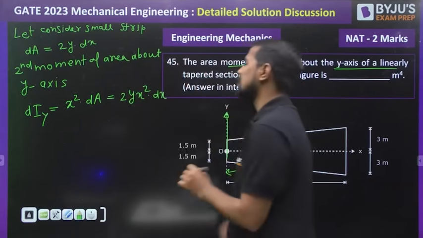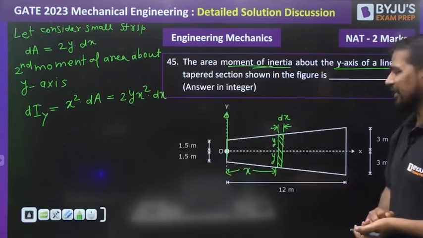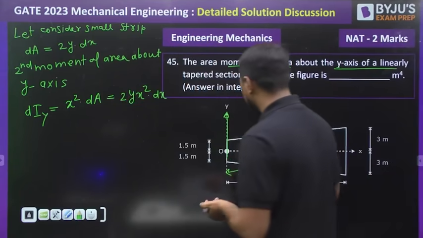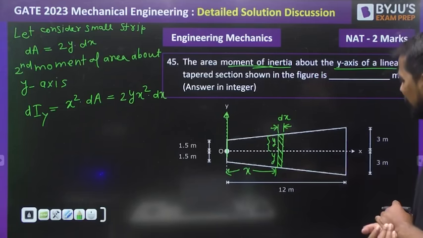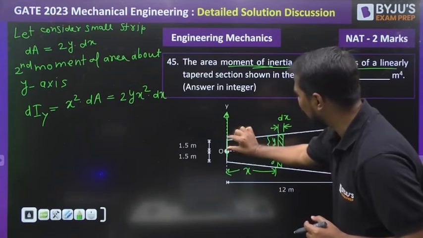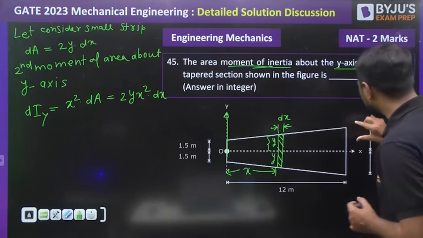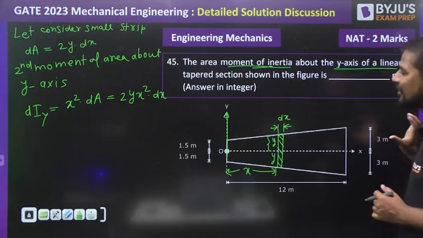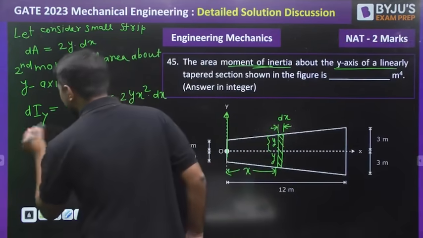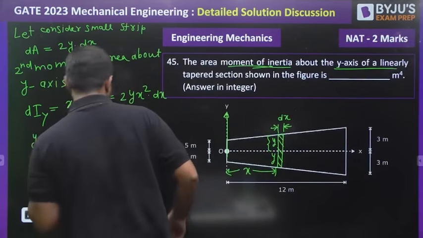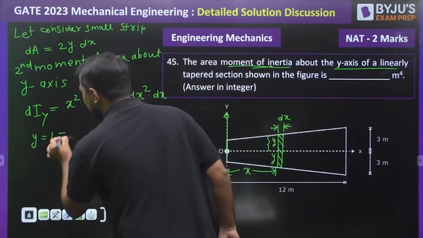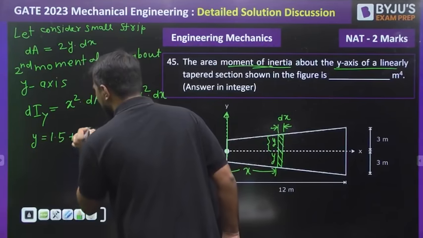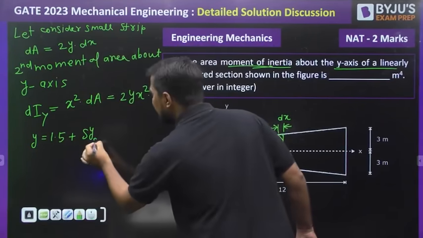Now the question comes, what is the numerical value of y? We need to find, from here, what is the value of y, my dear. Sir, at this point, what is the value of y? 1.5. At this point, what is the value of y? 3. So can we write that at this particular point, x, y can be given as 1.5 plus the change of y in this x length.